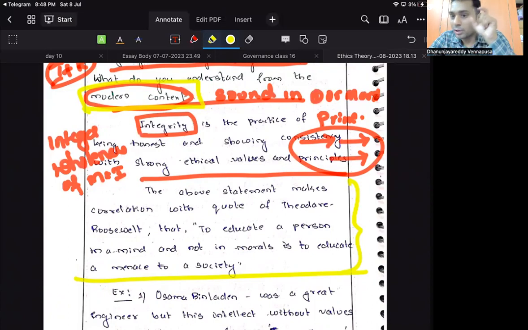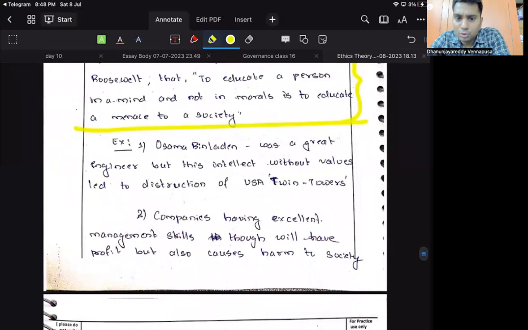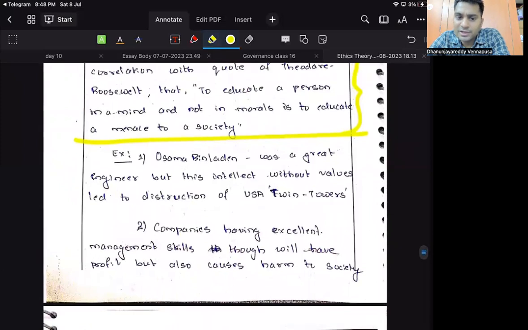First thing I said, how to address this, directly write the introduction, whatever the introduction is, explain that principle, and then directly address the body. What does it mean to you in your private life, in your personal life, in your public life? Write it, it is going to complete. To me, Osama bin Laden was a great engineer, but this intellect without values led to the destruction of USA Twin Towers. Spelling mistakes are here.